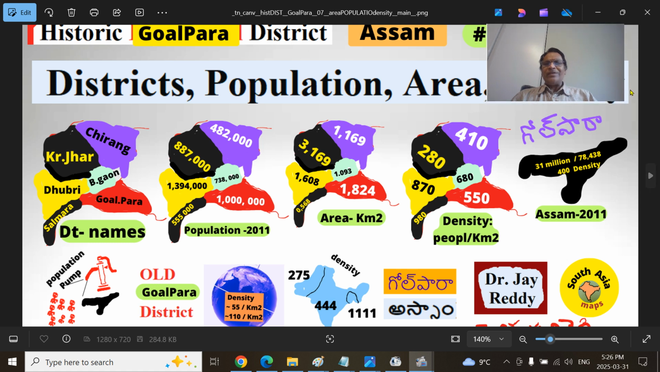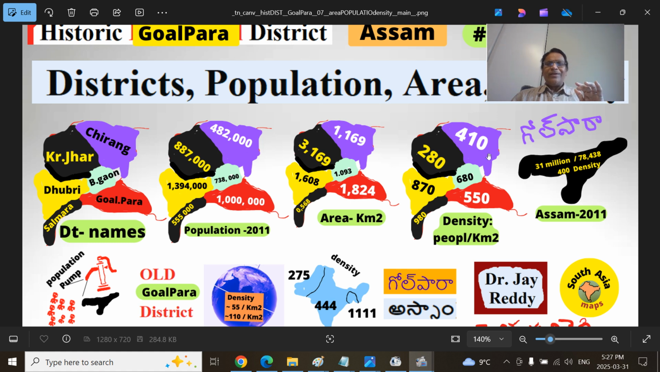The entire Assam province now has 31 million people divided by 78,000 square kilometers. That means it gives around 400 people per square kilometer, a little less than the population density of Bharat. So that means in Assam 400 people live per square kilometer. So the same concept you can see more or less.